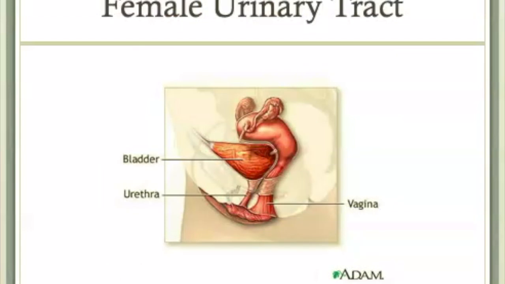A brief review of the anatomy of the female urinary tract demonstrates that the urethra is very short. When putting a catheter into the female urinary tract, only a small length of the catheter must be inserted in order to access the bladder.